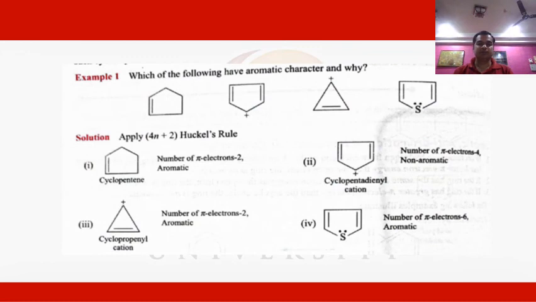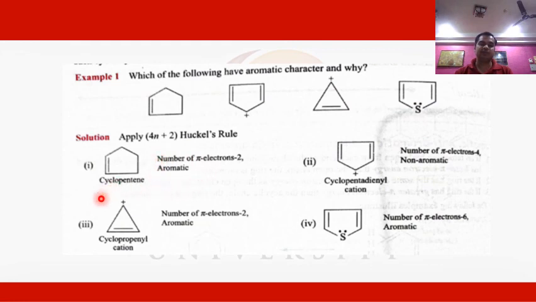Let us take some more examples to identify whether compounds are aromatic, anti-aromatic, or non-aromatic. First, take the example of the cyclopentenyl system. In this case, we have only a single pi bond, so the number of pi electrons is equal to 2. When we apply the 4n plus 2 Huckel rule, we find that it follows the Huckel rule because it has 2 pi electrons, and it is also cyclic. So due to being cyclic and following the Huckel rule, it is aromatic in nature.